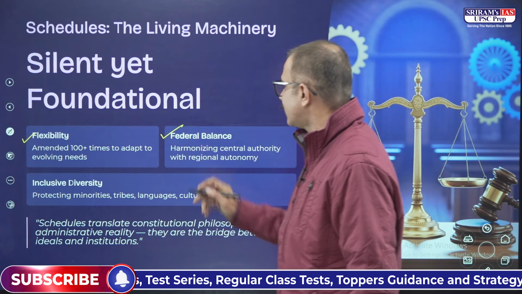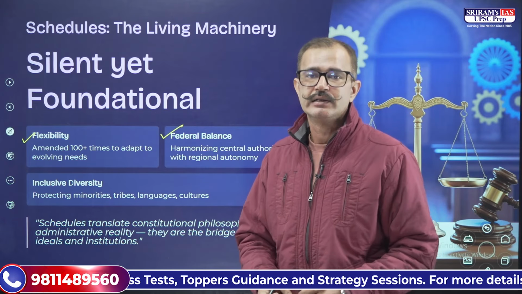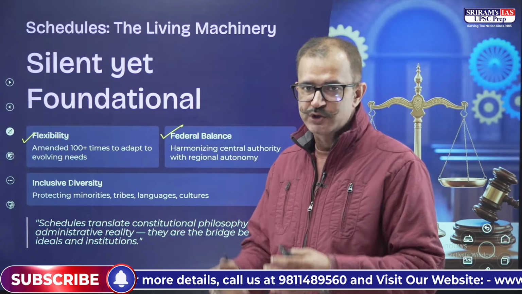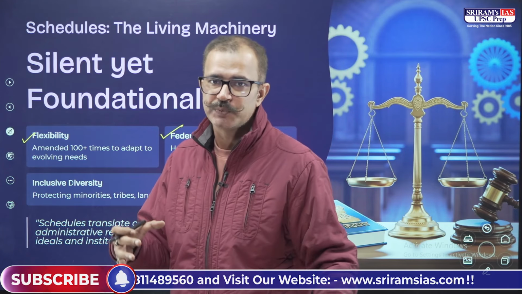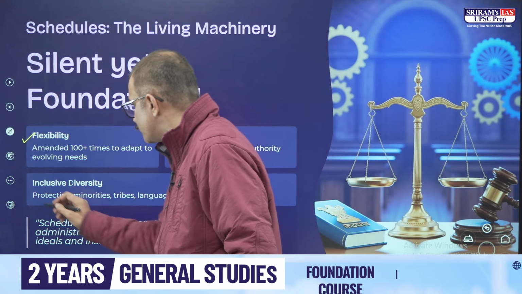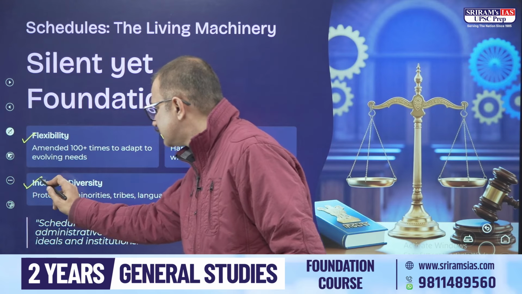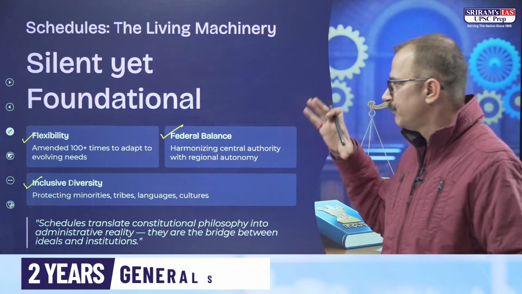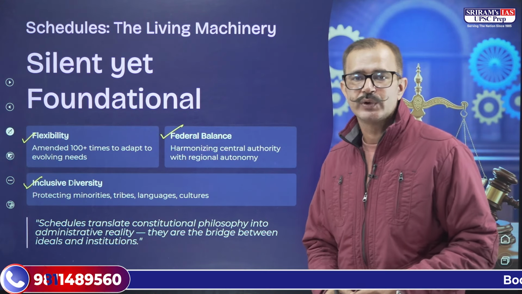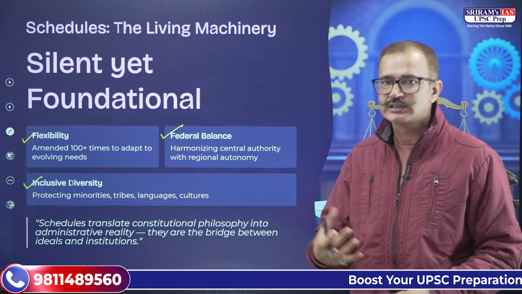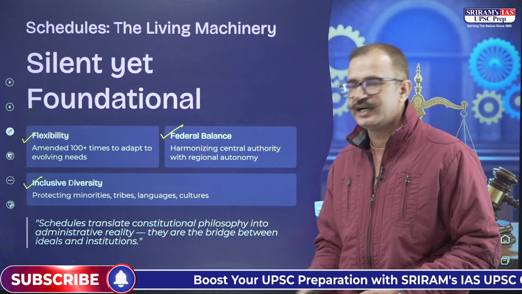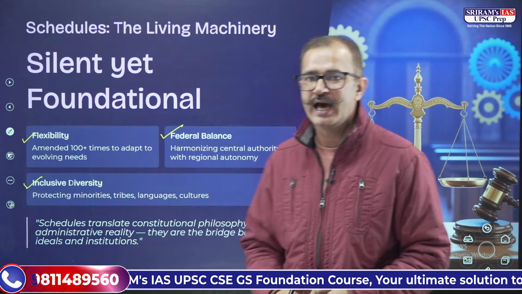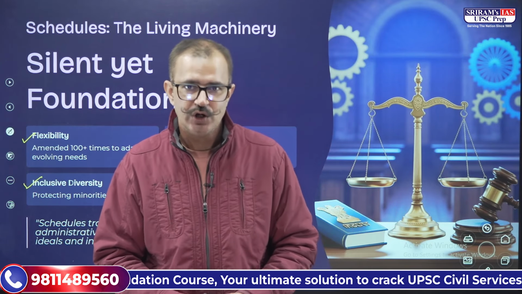They lay down the federal balance, where we have the central authority and the states' autonomy also maintained through the proper separation of power that has been given under the federal principle of division of power under Schedule 7 of the Constitution, and it also includes diversity as well. We have minorities, tribes, languages and cultures that have been provided for by these various schedules. So in a manner, you can say that these schedules translate the philosophy of the Constitution into administrative reality, and they are the bridge between the ideals and the practicality of the institutions that have been laid down. So that would be all in today's session.